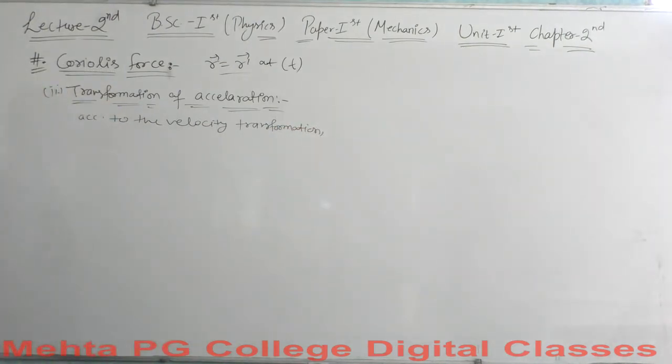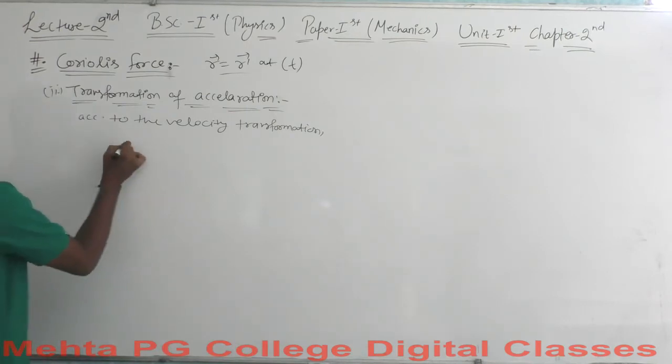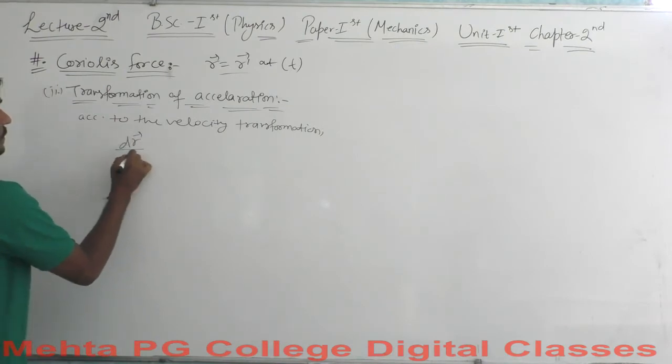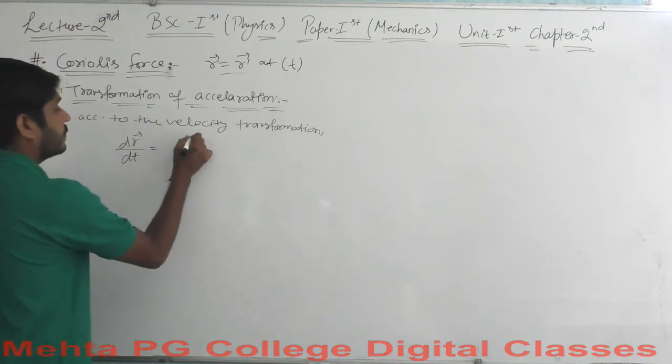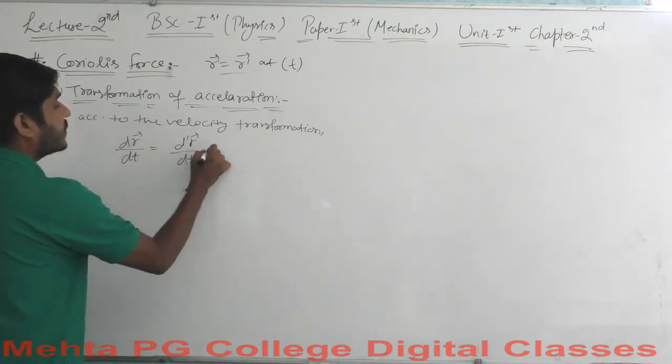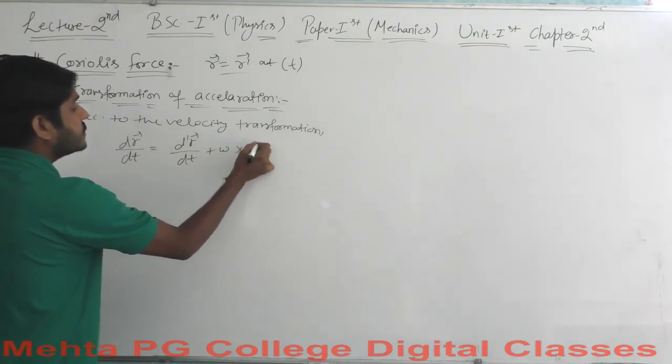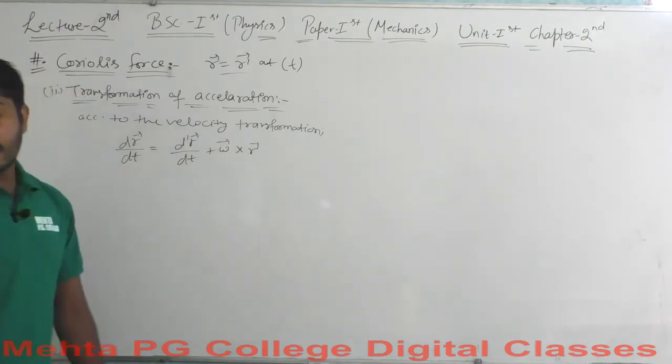According to the velocity transformation, what do we have? We have that dr over dt is equal to d dash r over dt plus omega cross r vector.